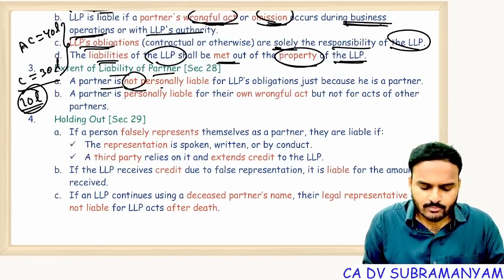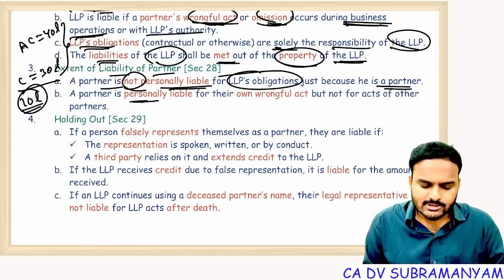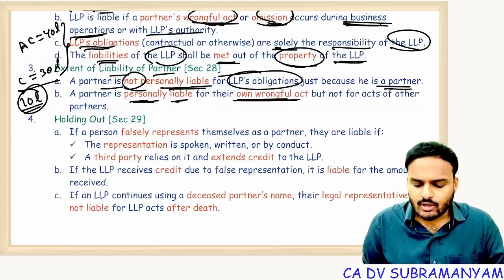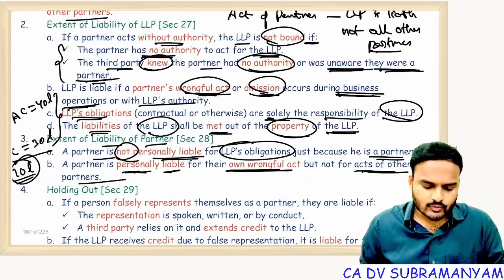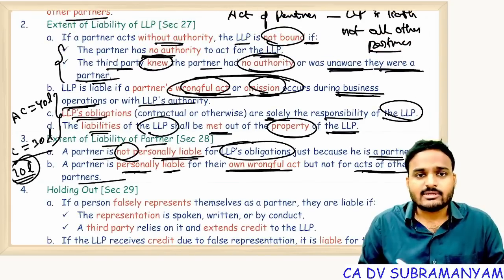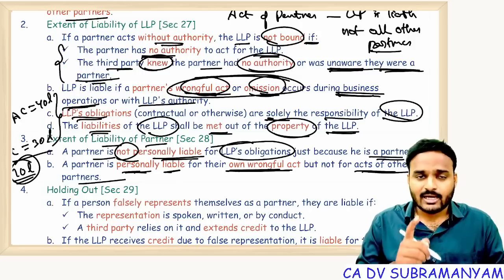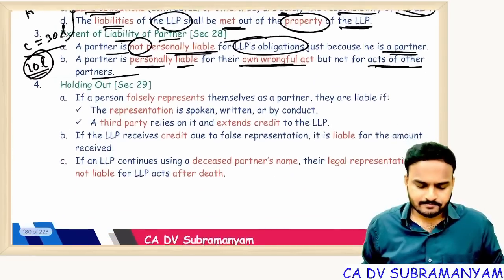Extent of liability of partner. A partner is not personally responsible for LLP obligations just because he's a partner, but a partner is personally liable for their own wrongful acts, but not for the acts of other partners. Suppose, as I told you, this fellow collected amount from the debtor and misappropriated that money. Now that partner is personally liable to LLP for his wrongful acts.